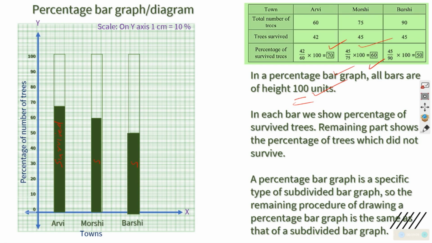Percentage of survived is very clear. It is 70, 60 and 50, and I will put the detail here. Trees survived is green colored and unsurvived is transparent. This kind of representation is easier to understand because it is in percentage. Understood, my dear students? So that way we can explain the concept of percentage bar graph with the help of such diagrams. Okay.